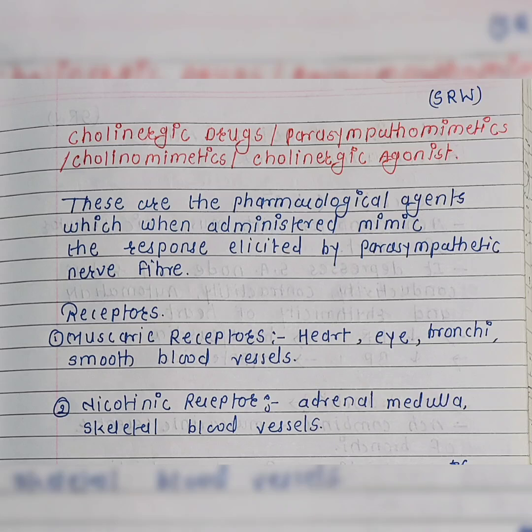Now, cholinergic drugs. Cholinergic drugs are also known as parasympathomimetics, cholinomimetics, or cholinergic agonists. Cholinergic drugs are pharmacological agents which, when administered, mimic the response elicited by parasympathetic nerve fibers.